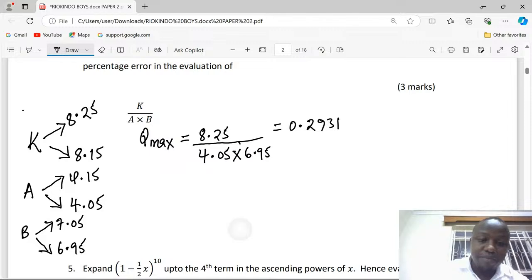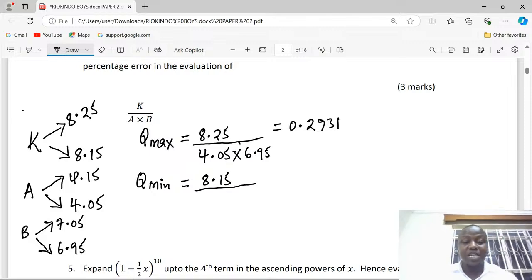For us to get the minimum quotient, we need to operate with the minimum value for K, 8.15, but we divide by the largest possible value at the denominator, whereby we need the larger values now.